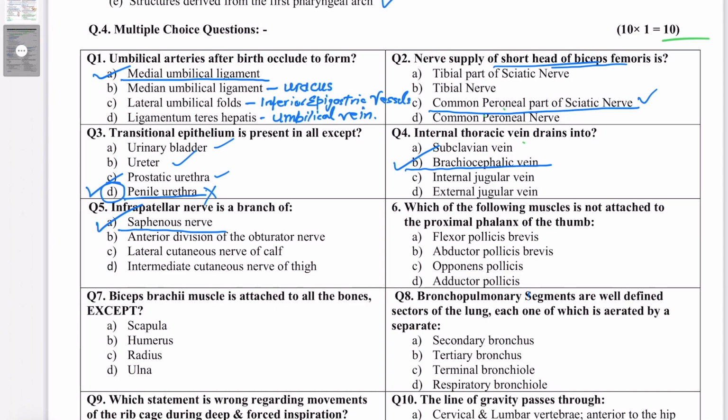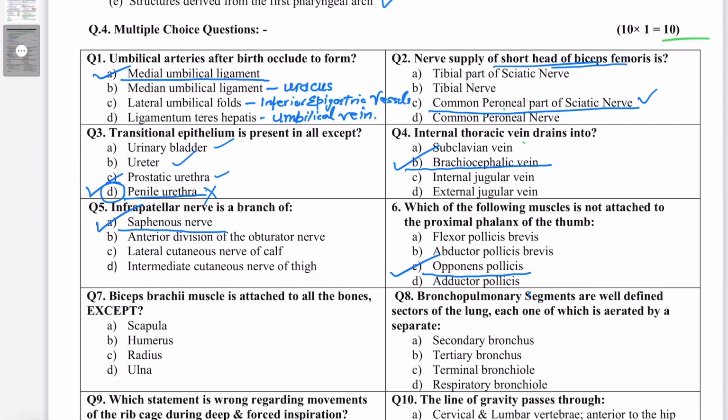Question number 6. Which of the following muscles is not attached to the proximal phalanx of the thumb? Options are flexor pollicis brevis, abductor pollicis brevis, opponens pollicis, adductor pollicis. So all these muscles, you can see there, all muscles can be categorized into a single heading, and that is the muscles of thenar group. So remember, all these muscles, they act on the proximal phalanx of the thumb, except opponens pollicis.